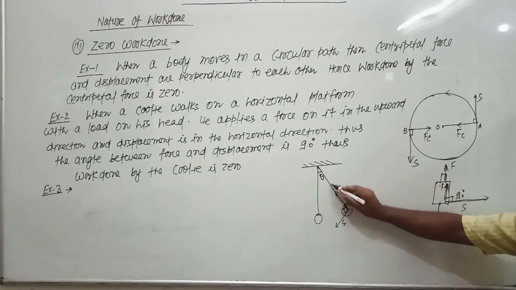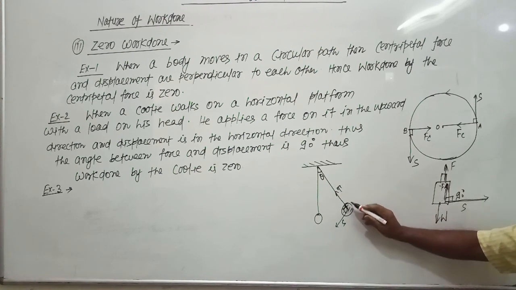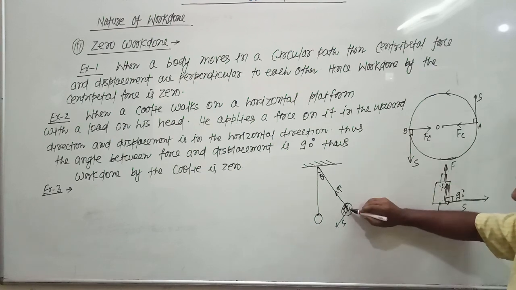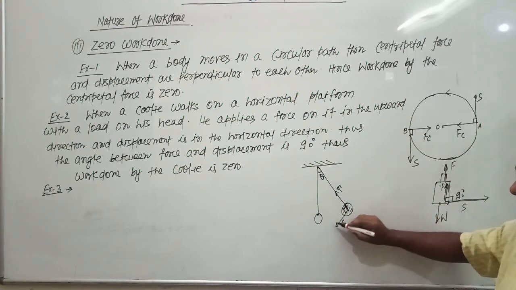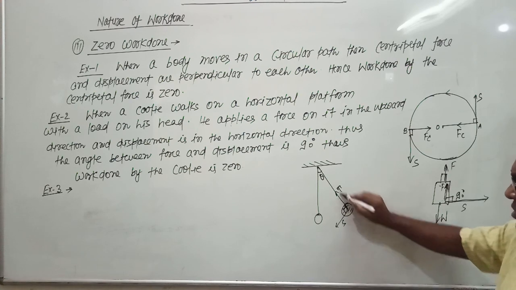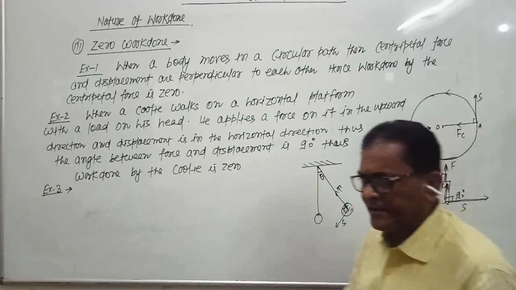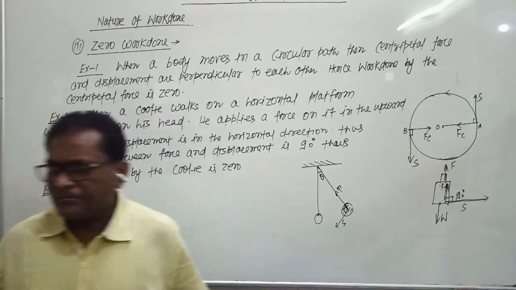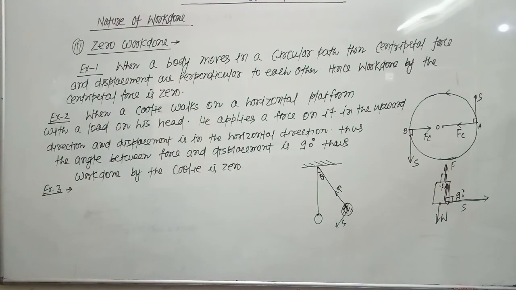Tension is a force that acts in the string, so this is the force and this is the displacement, and the angle between force and displacement is 90 degrees. They are perpendicular to each other. Therefore, the work done by the tension is always 0.